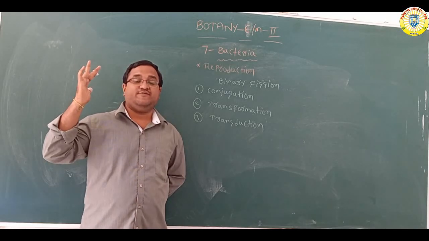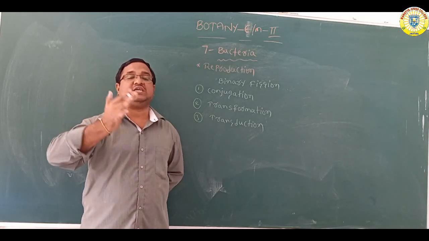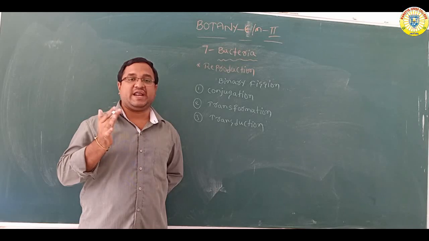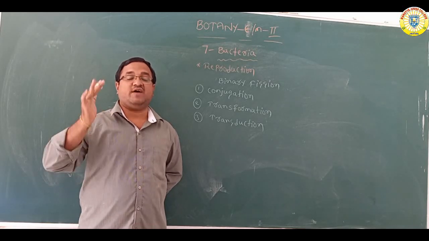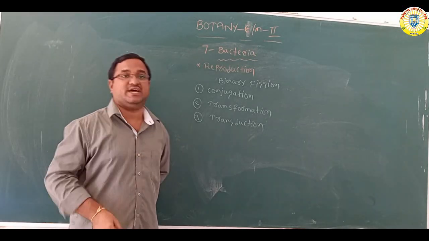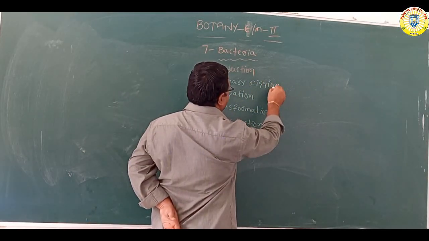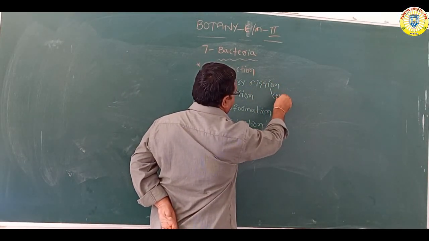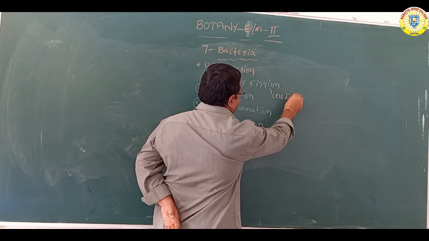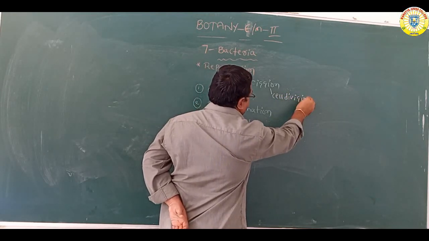If you see asexual reproduction in bacteria, it is carried out with the help of a special type of cell division called binary fission. Binary fission is one type of cell division.